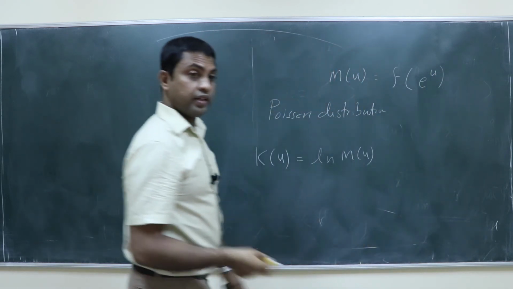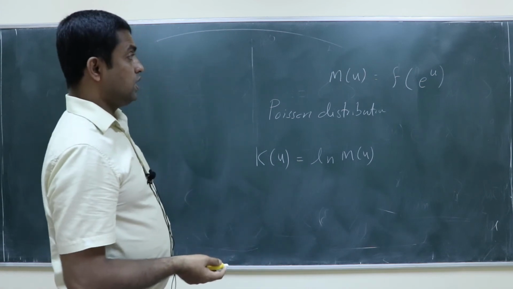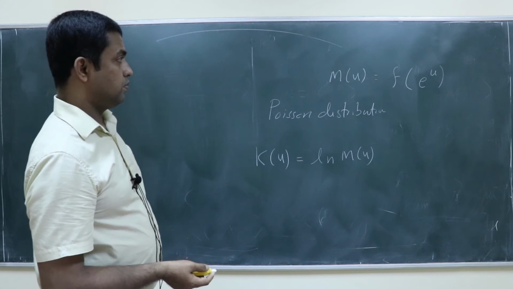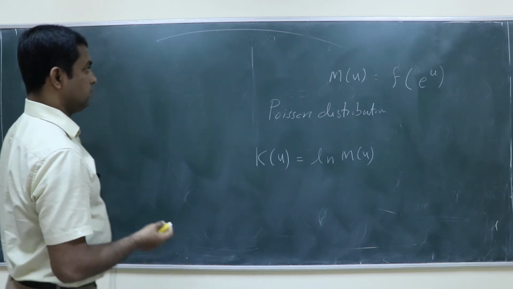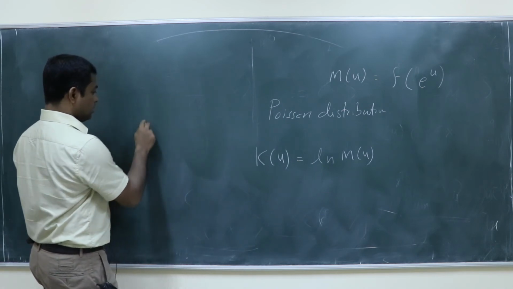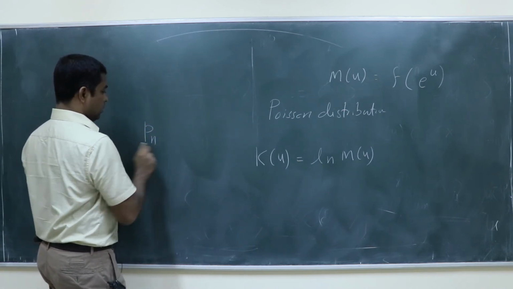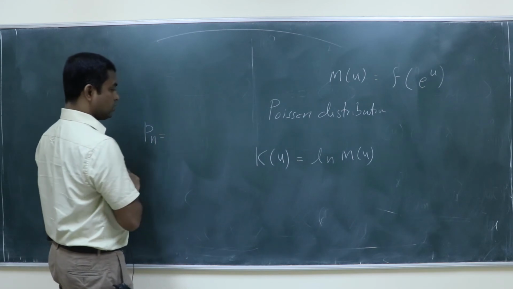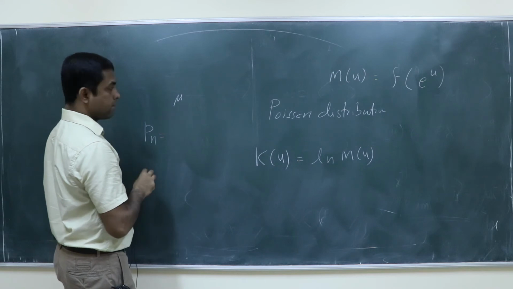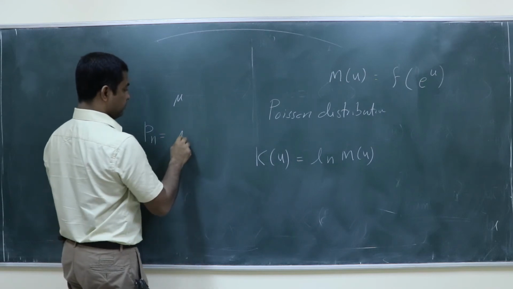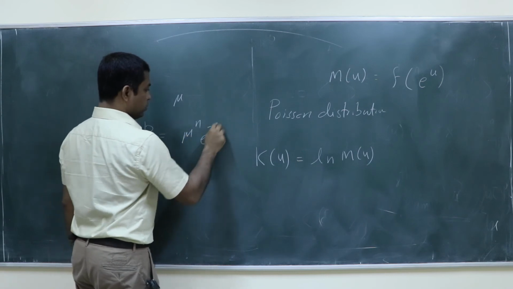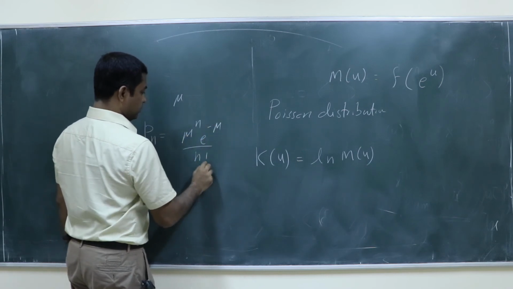So what was the generating function of Poisson distribution? What is the probability distribution for Poisson distribution for the mean, say mu? P n is mu power n e power minus mu divided by n factorial.